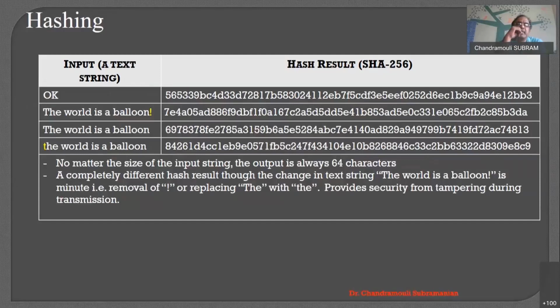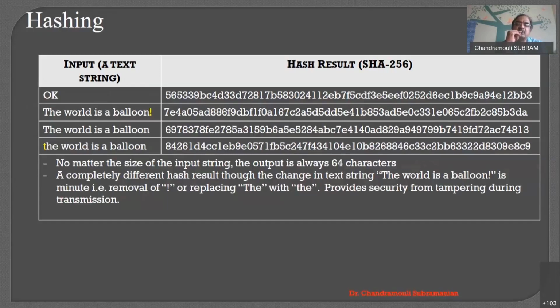Right? The number will be like this. This is an example of the hash. This is how the hash will look. Here is one of the uniqueness of the hash: even if I slightly change the input, the output will be completely changed. For example, the first row talks about the text "OK" given as an input.